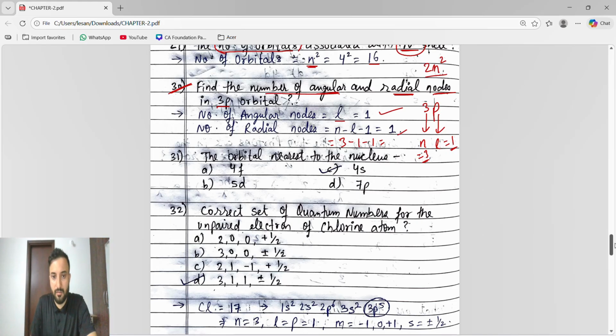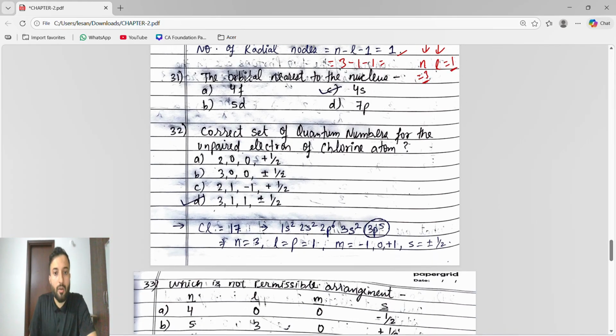That's done, khatam, khalas. Okay. The orbital nearest to the nucleus, guys, nearest to the nucleus. So check it out: 4s, 5s, 4f, 7s. And obviously 5 and 7 will be far from the nucleus. So which orbital is nearest? 4 and 4. So guys, in 4 we can take all of them: 4s, 4p, 4d, 4f. So which will be nearest? 4s will be nearest. Correct. 4s, then 4p, then 4d, 4f. 4f will be far.